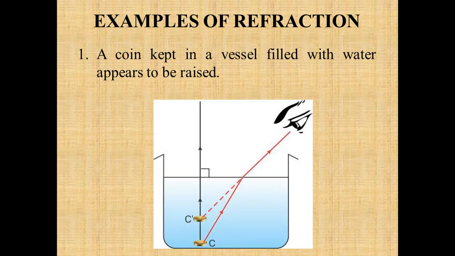Then a coin kept in a vessel filled with water appears to be raised. Again, this is the incident ray, and this becomes the refracted ray because of the refraction. Now when this ray is produced in the backward direction, it actually meets here. So C dash is the apparent position of the coin, and C is the actual position of the coin. Due to the refraction of light, the coin kept in the vessel appears to be raised from its original position.